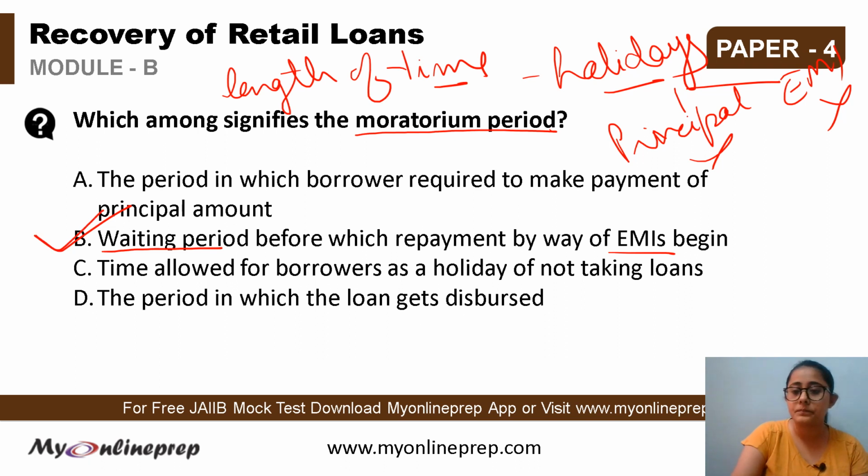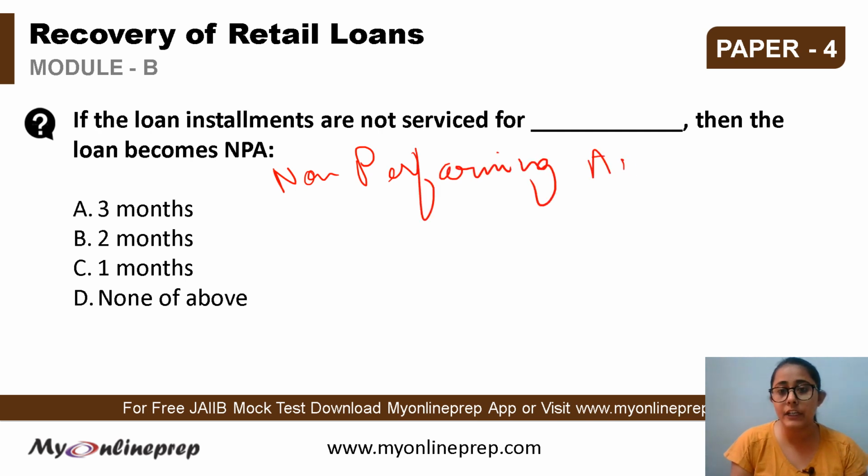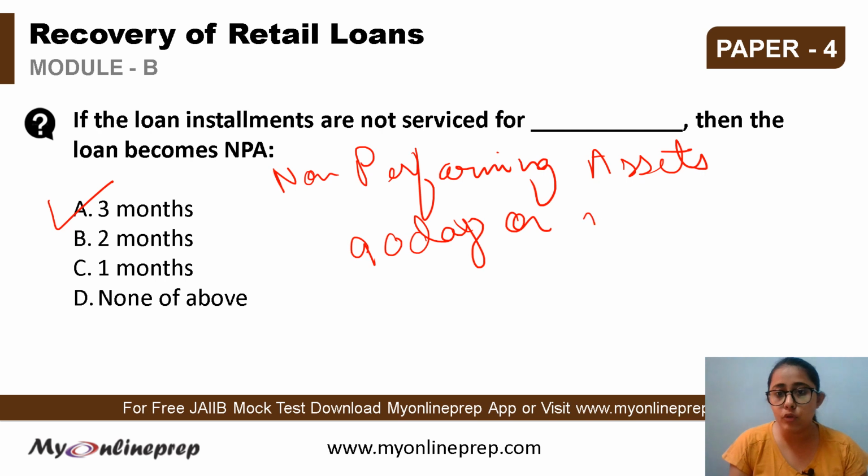Okay, next question. The next question is, if the loan installments are not serviced for dash, then the loan becomes NPA. Options are A, 3 months, B, 2 months, C, 1 month, or D, none of the above. So, non-performing assets. This is a very important topic because of the recent developments taking place in this sector. So when is a loan categorized as a non-performing asset? It is categorized when the loan installments are not serviced for 3 months, that is 90 days or more.